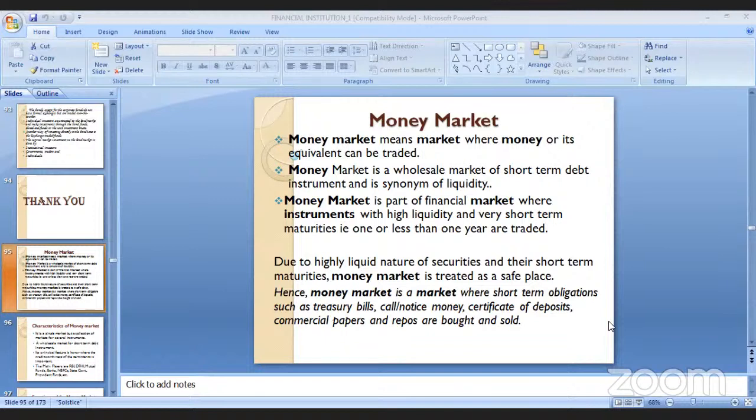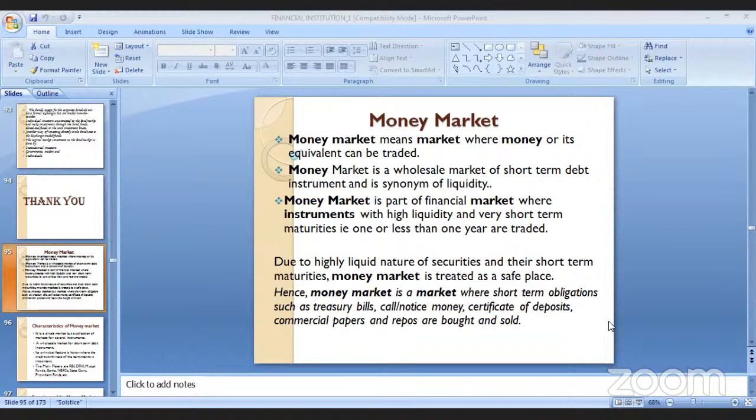So these are free from default risk. Basic details: all the government security products are sold over this particular market. Apart from SEBI products, whatever security products the government has, then the treasury bills, security products and all, these are also traded over this particular market. What else is the speciality of this market?